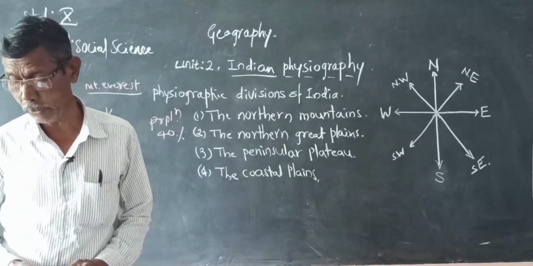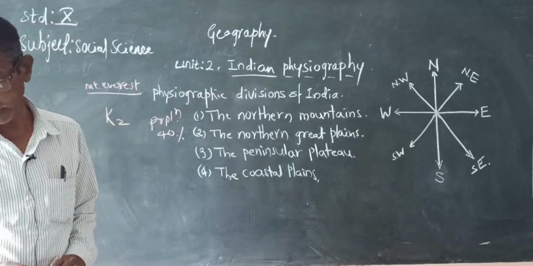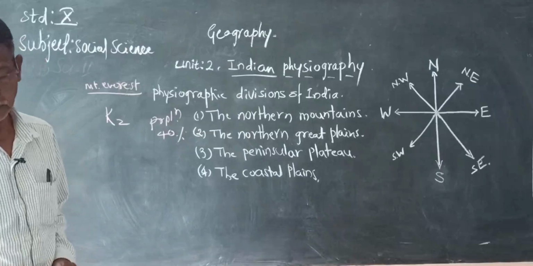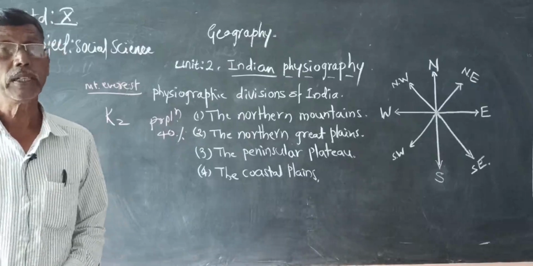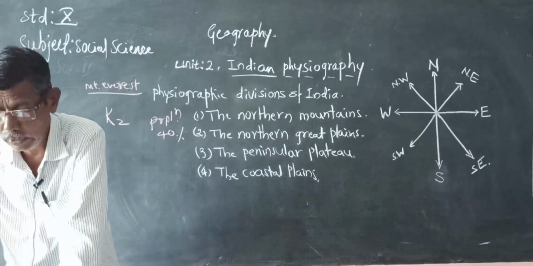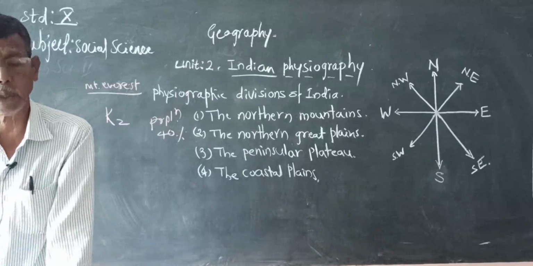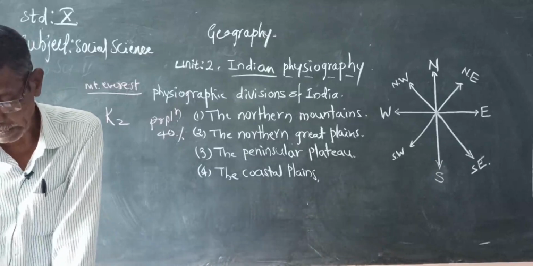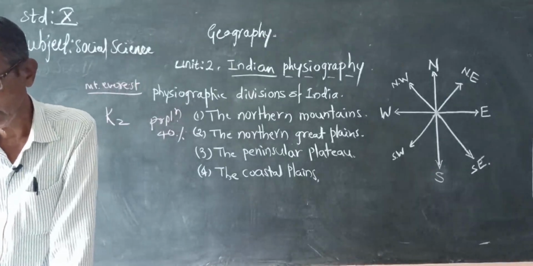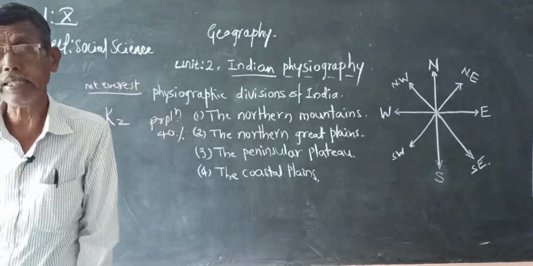Now the Deccan Plateau is bounded by the Satpura and Vindhya ranges in the northwestern part of India, the Western Ghats in the west and Eastern Ghats in the east, and the Mahadev and Maikala ranges in the north.